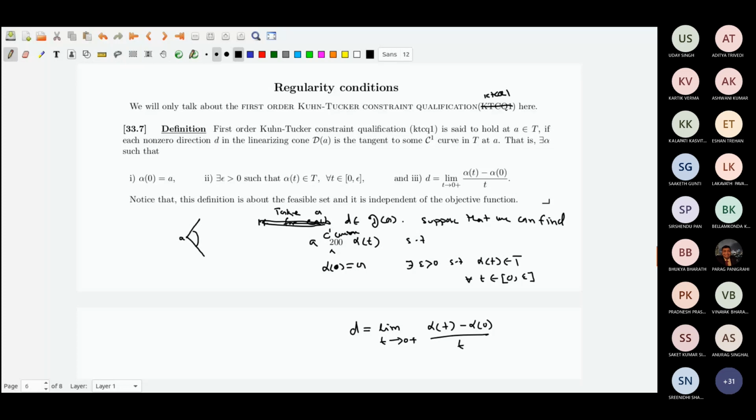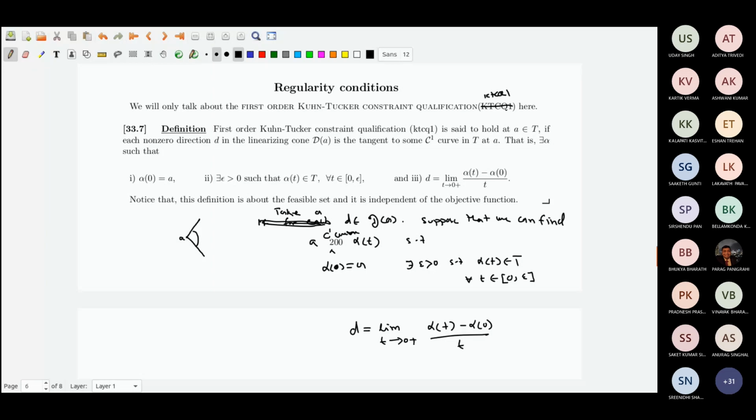D has to be that limit. This is a one-sided tangent, but since we are taking a continuously differentiable curve, it will be two-sided as well. But don't bother; we only use this limit. These three conditions are to be satisfied.